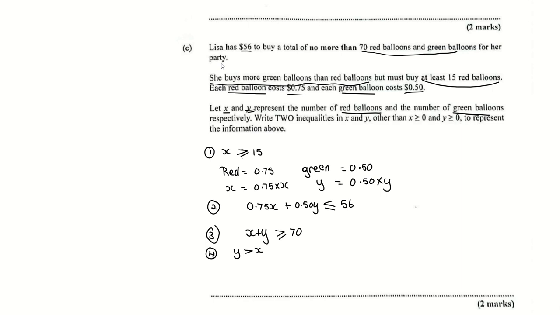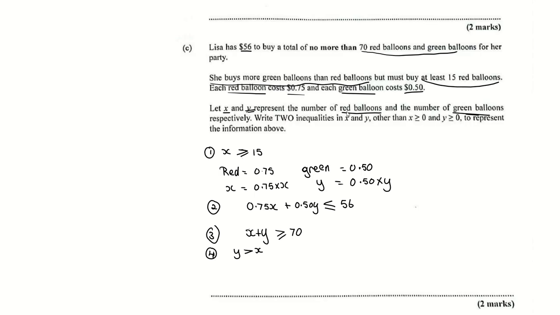Lisa has $56 to buy a total of no more than 70 balloons, red balloons and green balloons for her party. That is an inequality right there, which we'll go into just now. She buys more green balloons than red balloons. That's the next one. She buys more green than red. But she must buy at least 15. So for the least amount, she must buy 15 red balloons. That's the next inequality. Each red balloon costs 75 cents. So one red balloon is 75, one green balloon is 50. Alright?